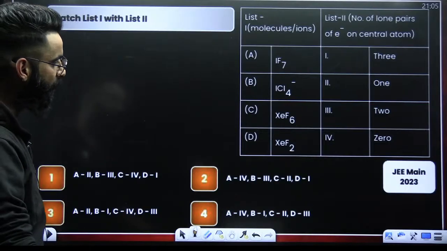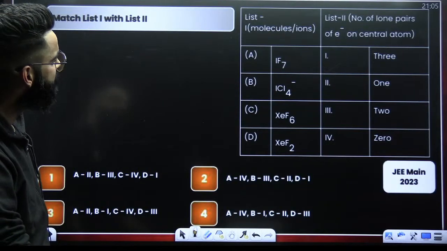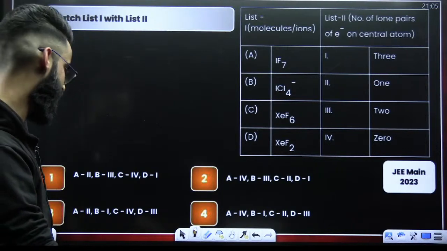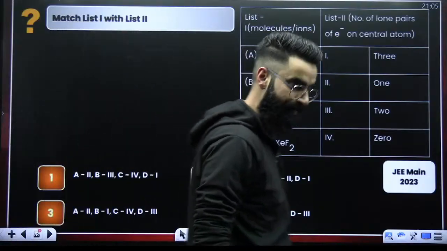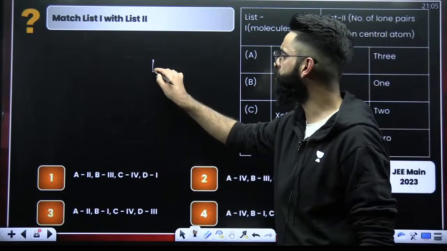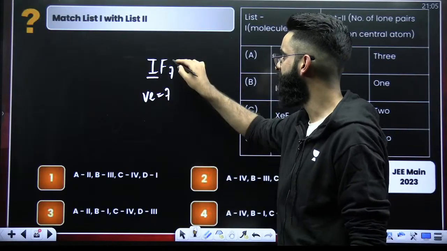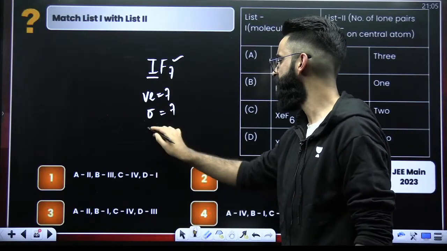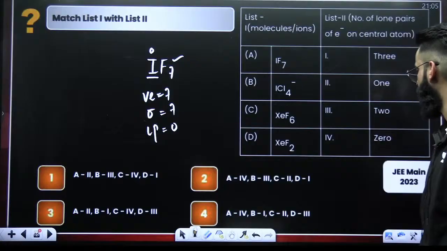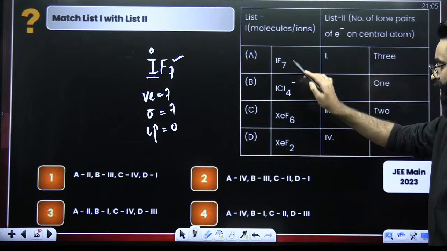The question asked in JEE Mains 2023. List 1 is molecules and ions. List 2 is the number of lone pairs of electrons on the central atom. First one is IF7. Iodine has 7 valence electrons, right? 7 surrounding atoms, so 7 sigma bonds, and no lone pair on iodine. So A you are going to match with 4.